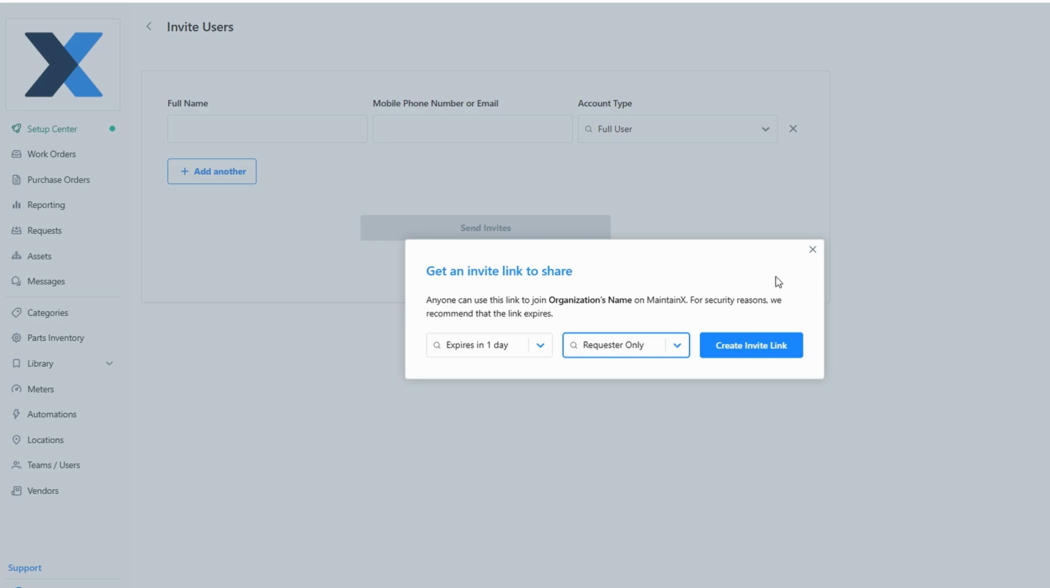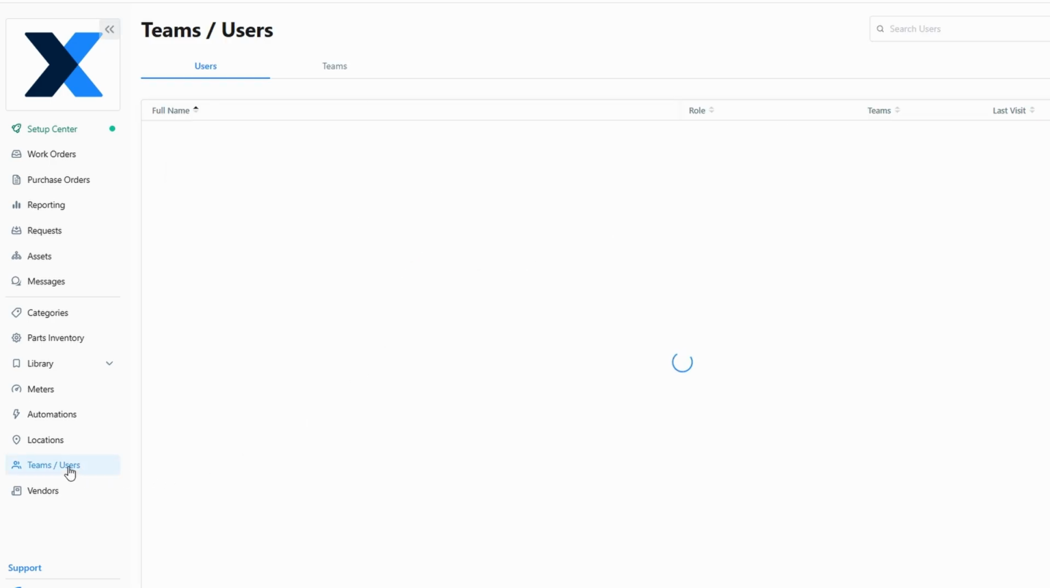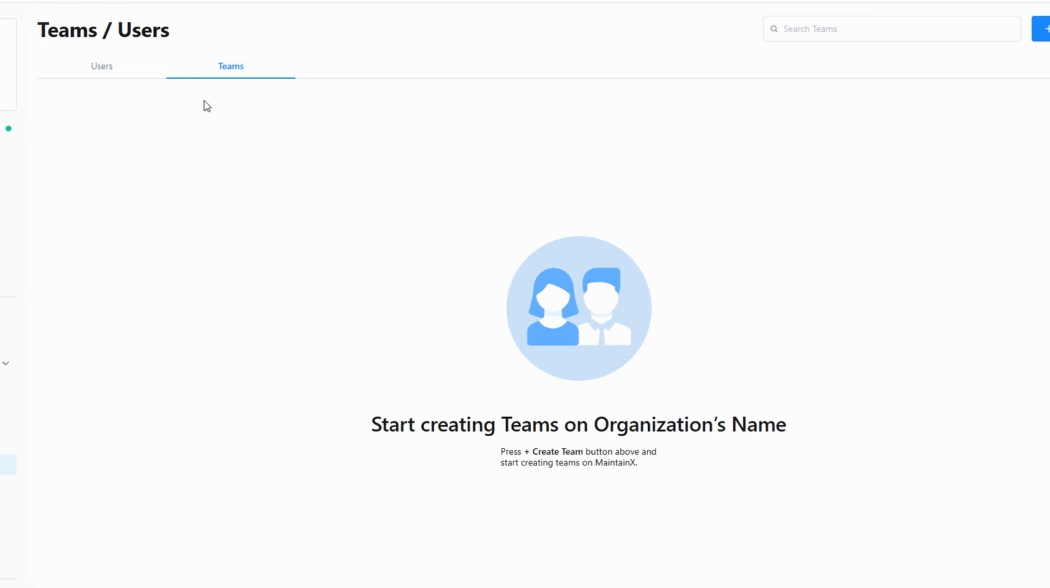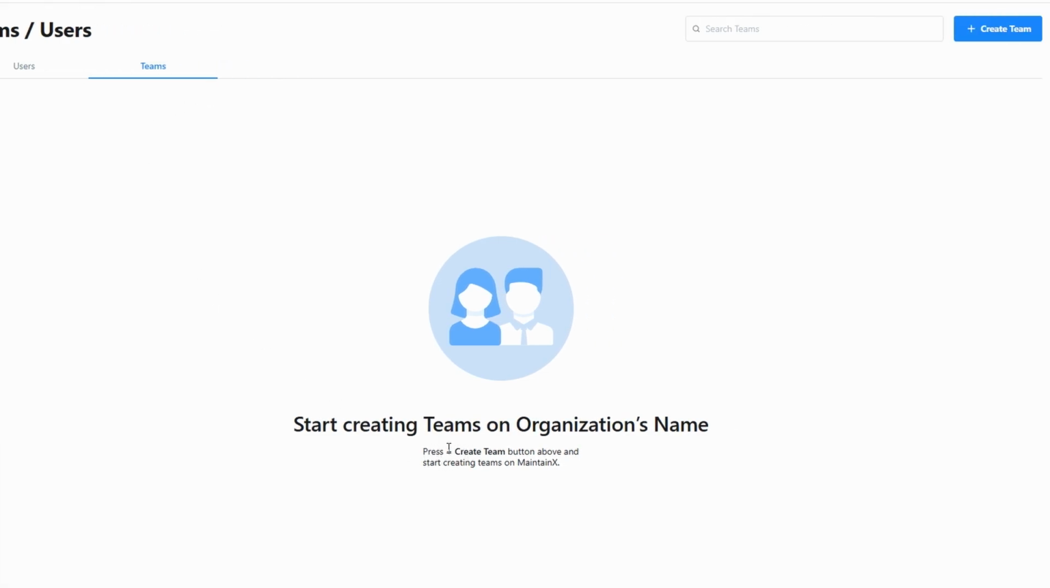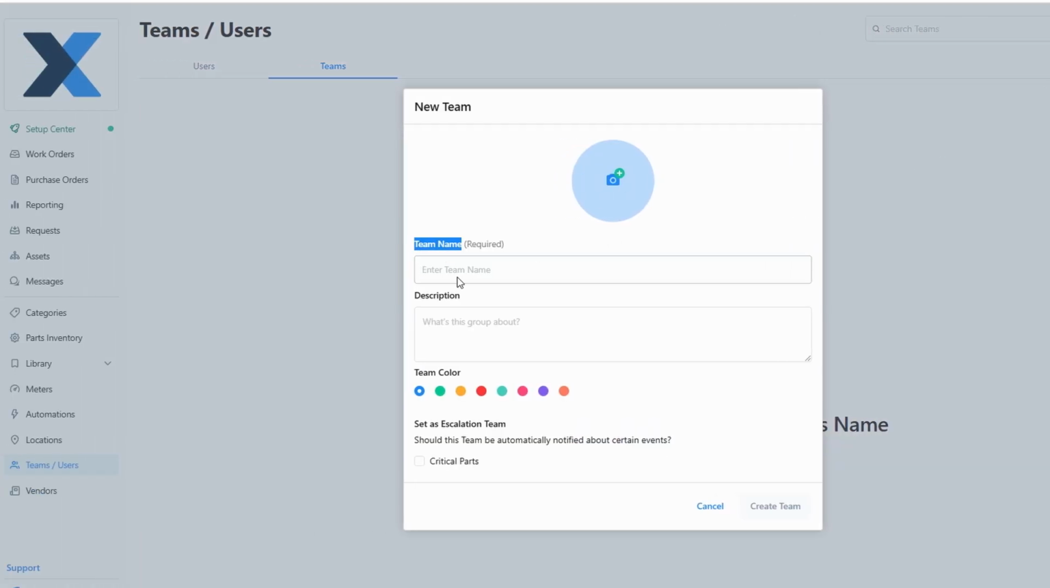Creating teams within your organization is just as straightforward. In the same Teams and Users section, you'll find the option to create new teams. You can give each team a specific name, description, and assign relevant members to each one. This functionality helps you group employees according to their department, function, or role, making communication and task management much smoother.